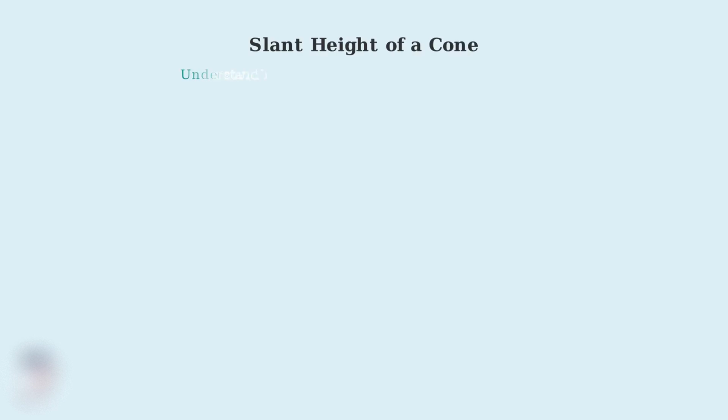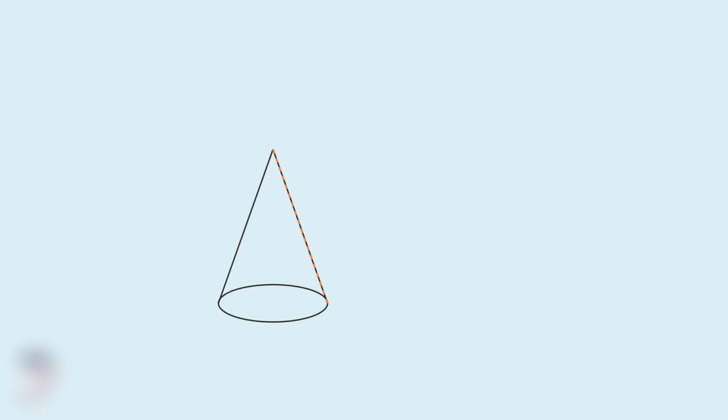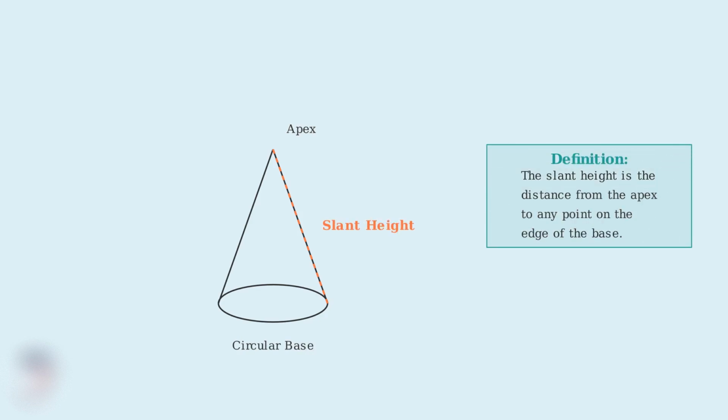Hello everyone and welcome. In this video, we're going to explore the slant height of a cone, a fundamental concept in geometry that you'll encounter in many mathematical applications. The slant height is the distance from the tip, which we call the apex, of the cone down to any point on the edge of its circular base. This measurement is crucial when dealing with cones, especially when calculating surface area or solving related geometric problems.